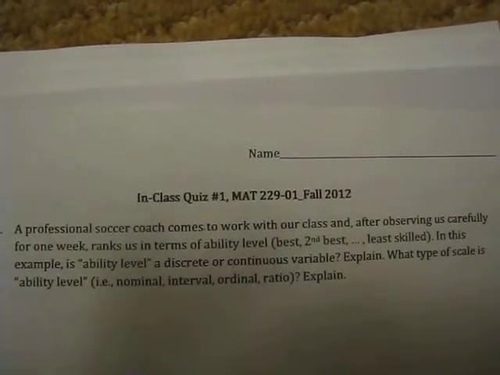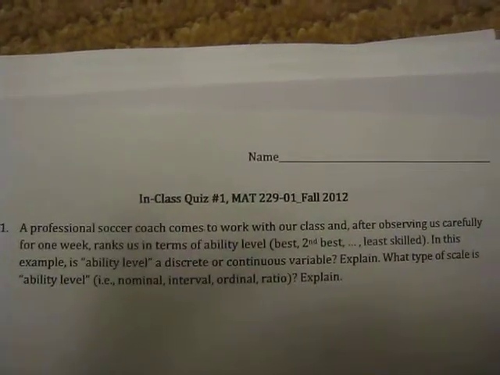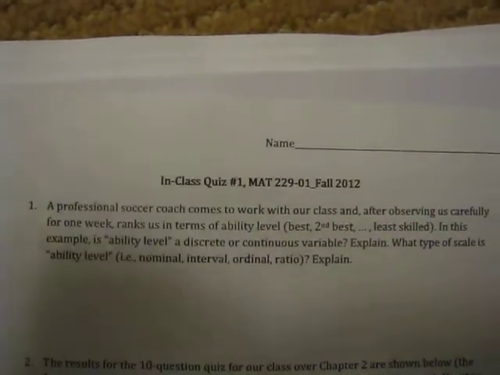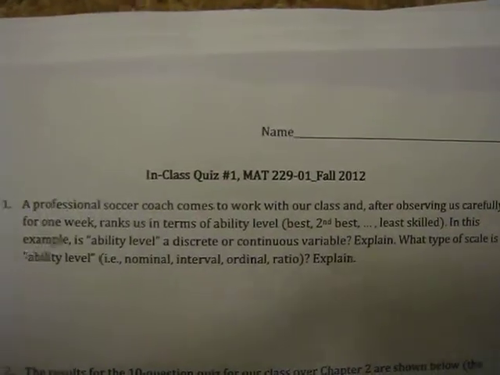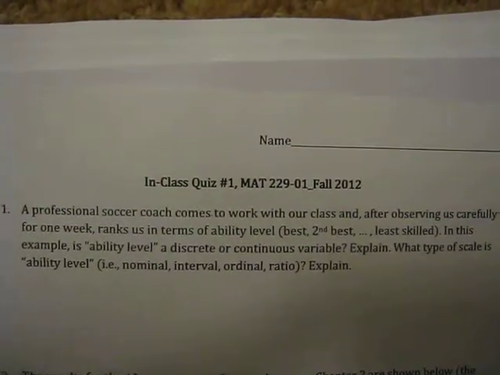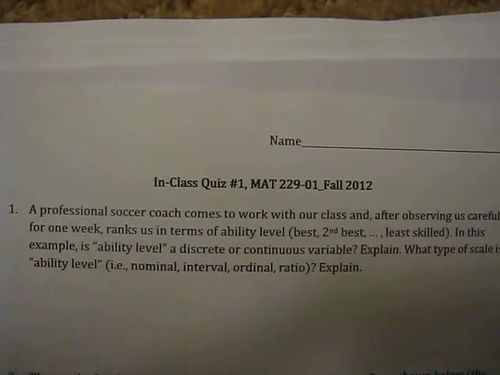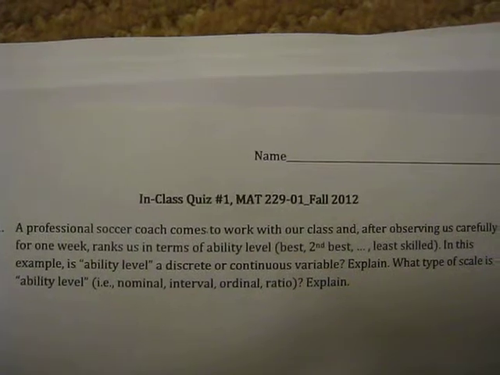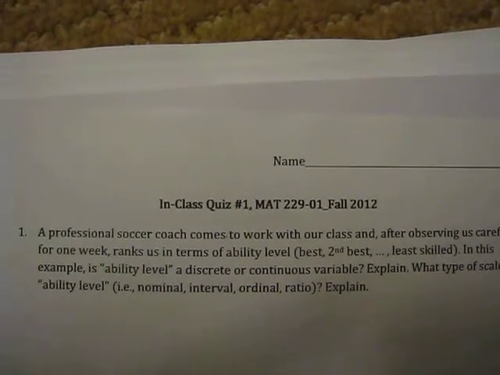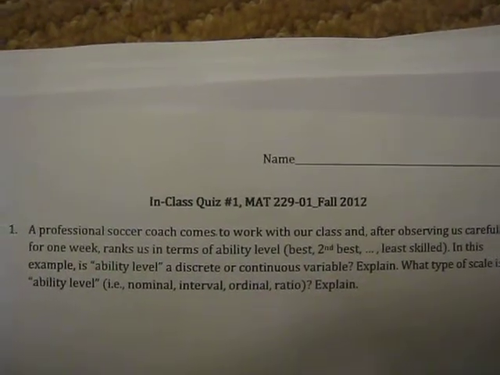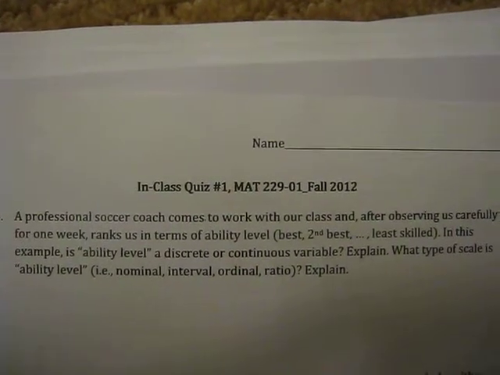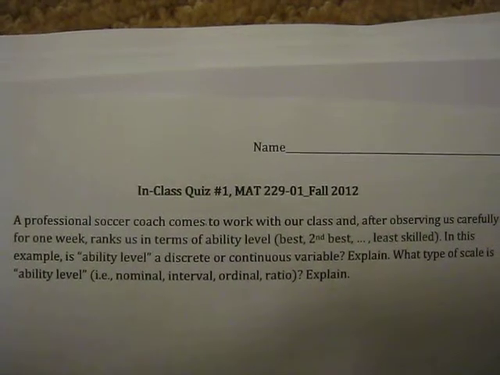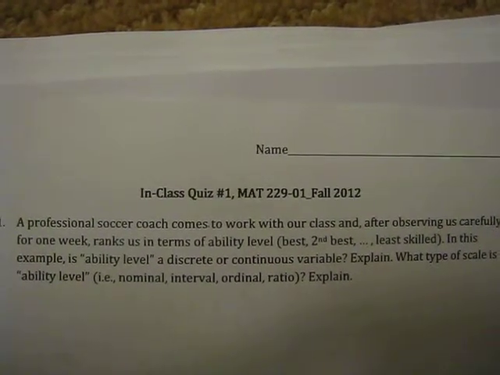Okay, for number 1 here, the first question asks, is ability level a discrete or continuous variable? I actually accepted either answer if you were able to give a good explanation. So, for example, discrete variable means that there's set points and nothing in between. So first place, second place, third place, because there's not a 2.7th place or 2.8th place. That would be a good argument for it being discrete.